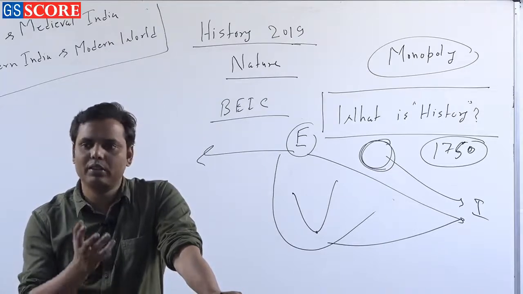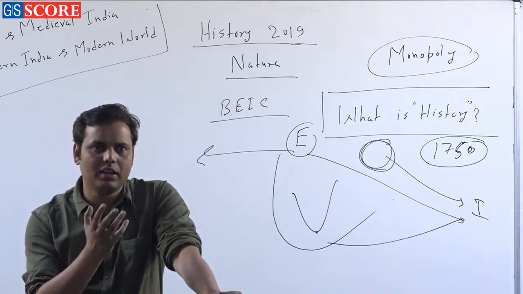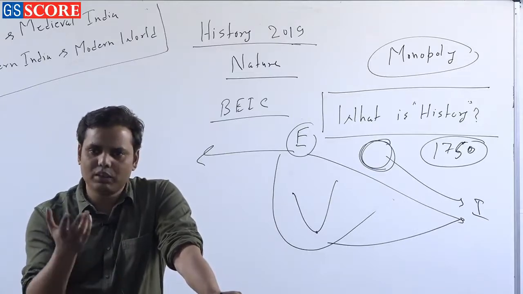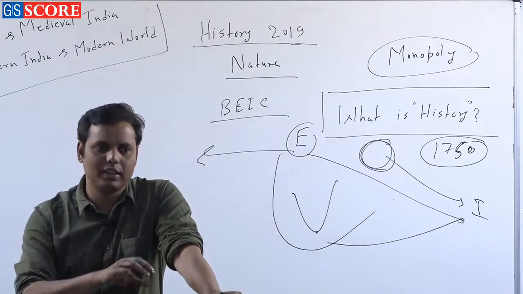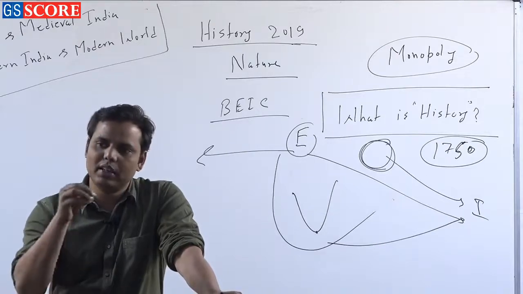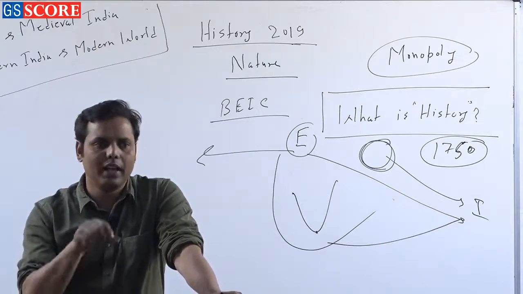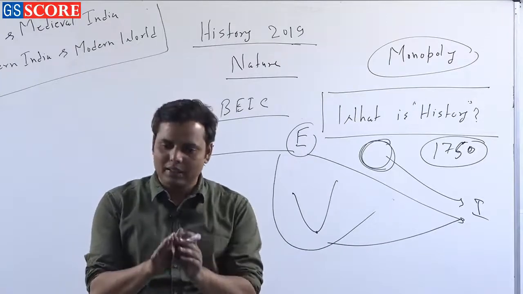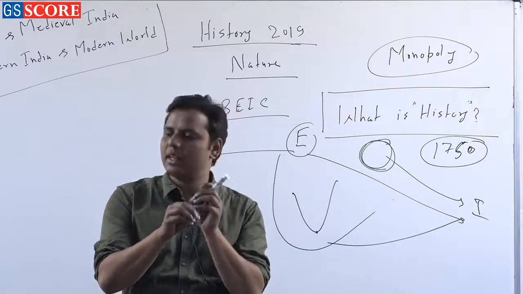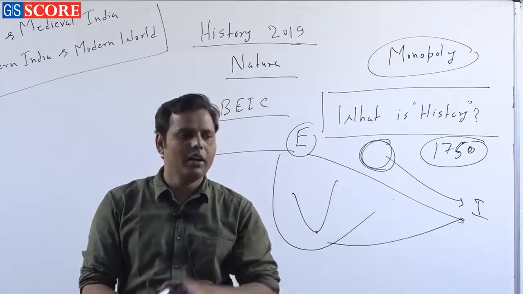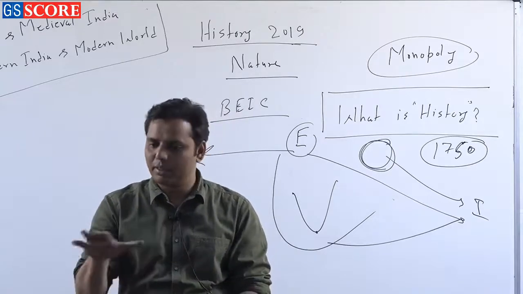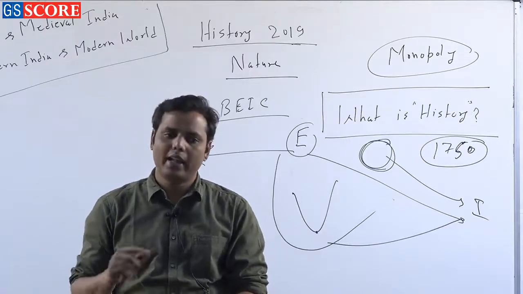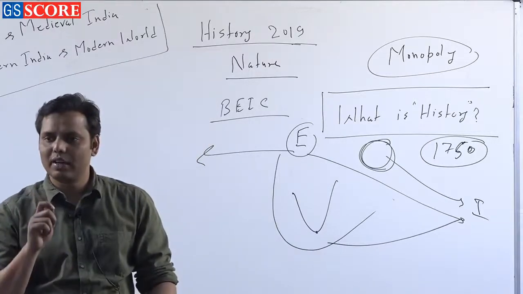This land revenue collection right was basically what they got from Shah Alam II, the Mughal emperor, though he was Mughal Badshah for the sake of name only, right. His condition was very bad because he himself could not enter Delhi, because he knew that once he entered Delhi he would be killed, and that's the reason he was not entering Delhi. And finally, as per this official document, because Mughals were still considered as the emperors of India, this formal treaty was done. And after that they got the Diwani of Bengal, and Diwani was basically the land revenue collection right.